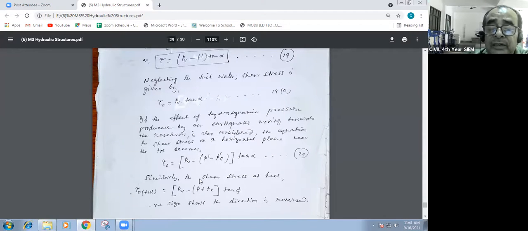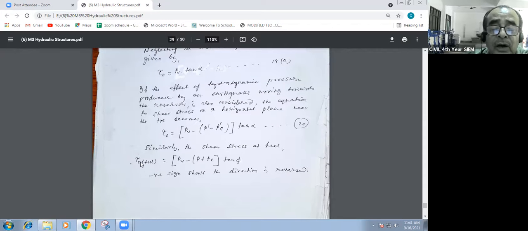Similarly, the shear stress at the heel, tau 0 at heel, PV minus P. In previous cases also the earthquake effect is the minus. Here also at the heel the earthquake effect is additive at tan phi. This is the alpha and phi, tan phi. The negative sign shows the direction is reversed.